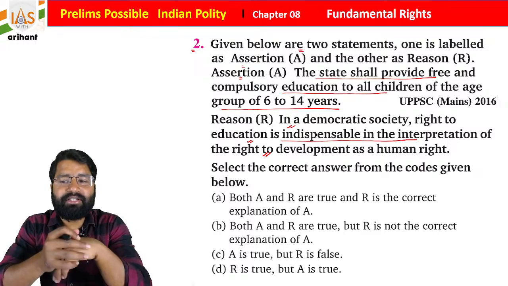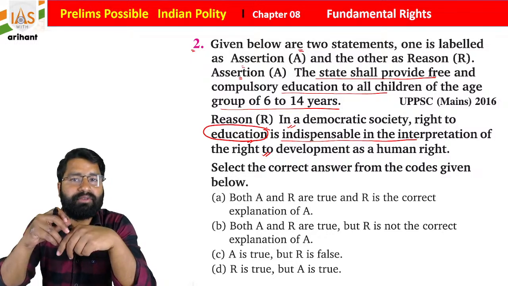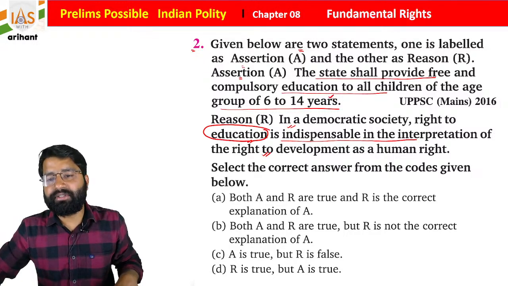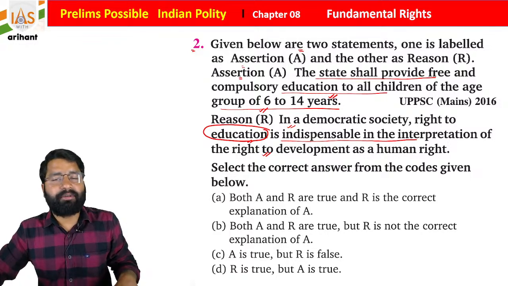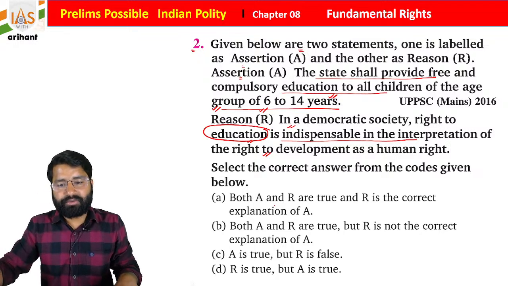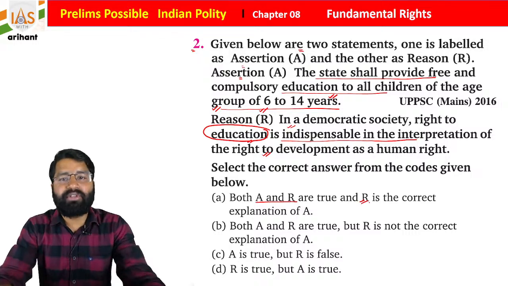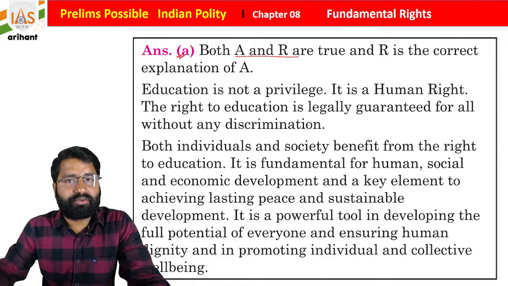So in a democratic society, students, the right to education is needed for the development of any individual, any human right. So for any human, education is needed. So what you find, students, basically between the age group 6 to 14, in a democratic society, it is created for the development. So what you see, students, both assertion and reason are correct, and reason is basically explaining the assertion. So both are correct here. Both assertion and reason are true, and reason is the correct explanation of assertion.